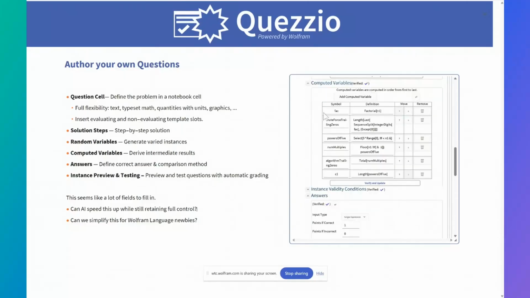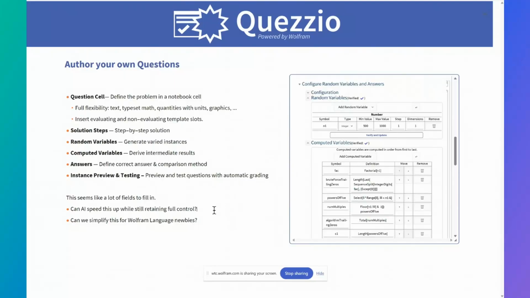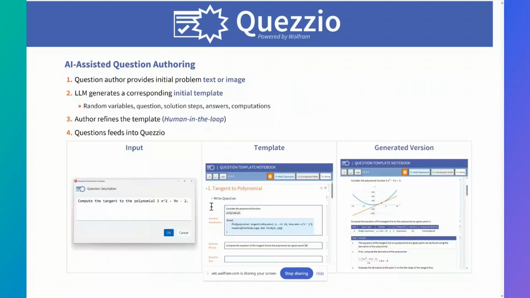These computed variables and so on are defined in the Wolfram language. So can we make this more accessible to people who might not be quite familiar with it? And the answer is yes. We created a small interface where the author can provide a question in the form of text or an image of their question.